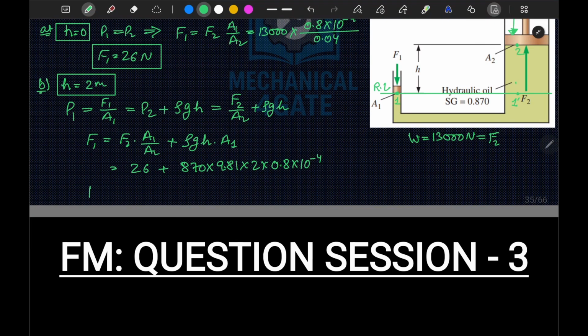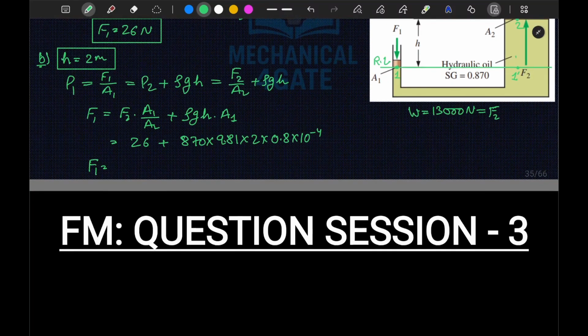So if you substitute the values, 870 into 9.81 into 2, this value will come out to be 27.4 newtons.